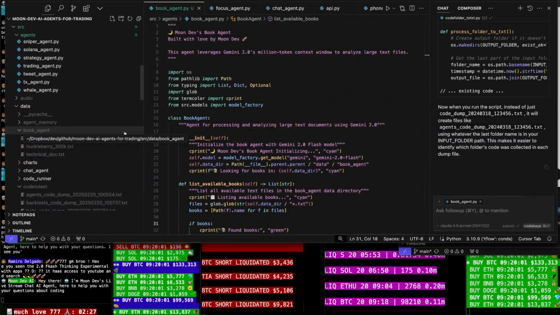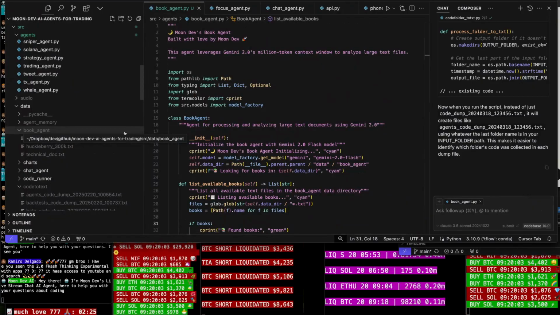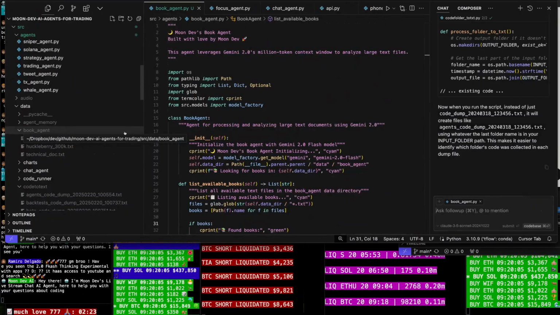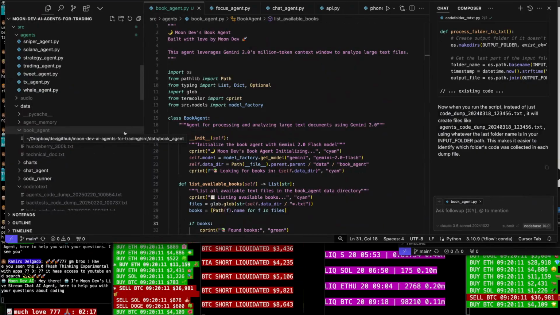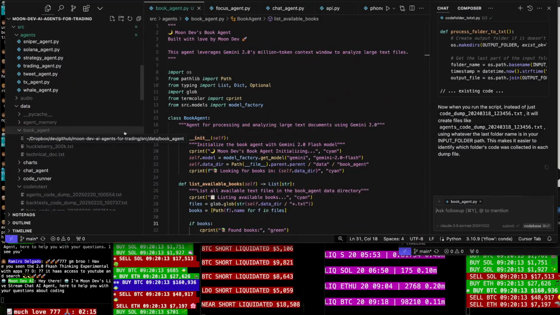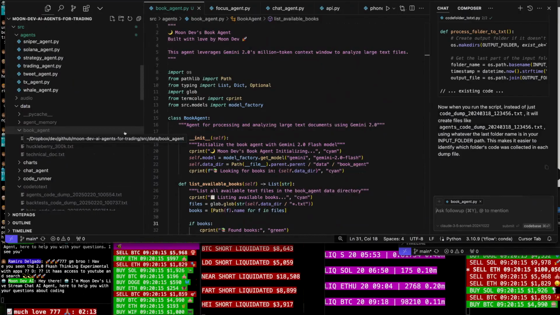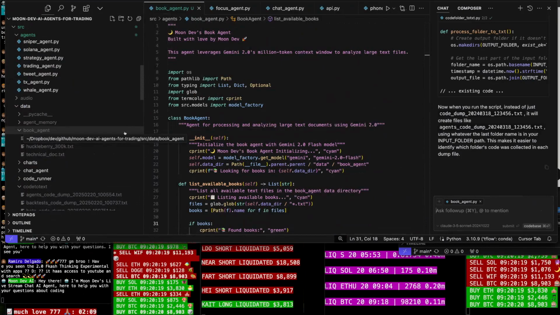So essentially, we're using all of the context from the constant that we pass in at the top, which will be the book agent folder. And it has 3 text files in it. It could have more, it could have less. And then when we run the code, we're able to put in a prompt that will go with that knowledge base.